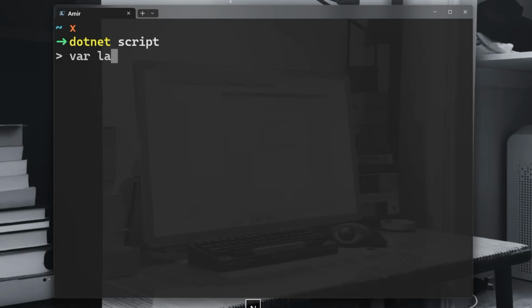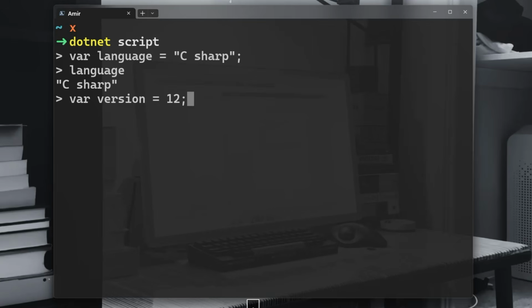So var, let's say a language, for instance, that is C#. So this is a language, and we can also do for the integer, we can do here 12. Okay, so var allows the compiler to infer the type automatically. You don't need to state that explicitly to the compiler that this is an int or string, double, boolean, and so on. Be careful that the compiler looks at the value and determines the type. But C# is still strongly typed, which means that strong typing means variables still have fixed types.